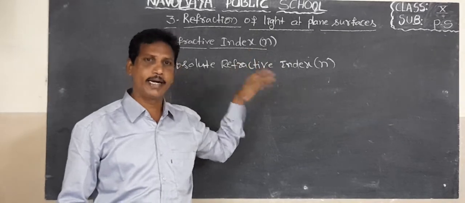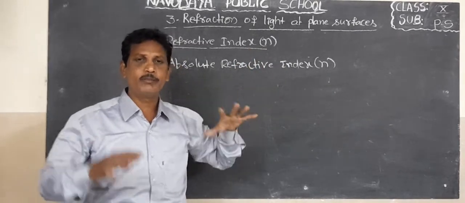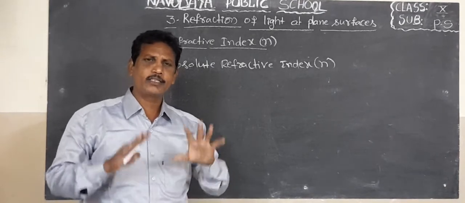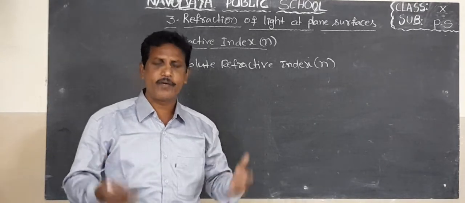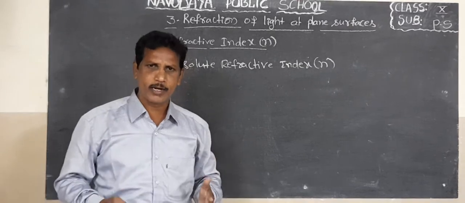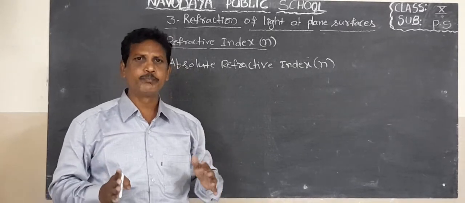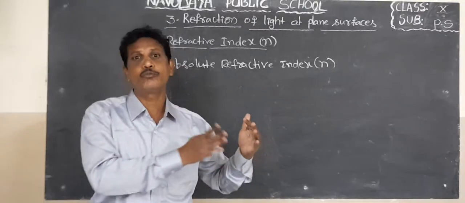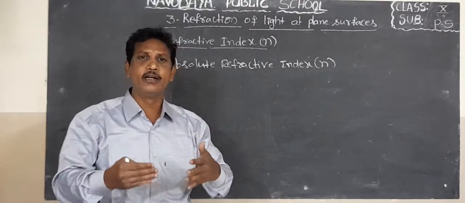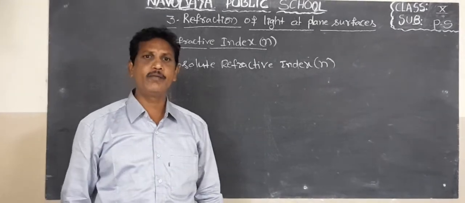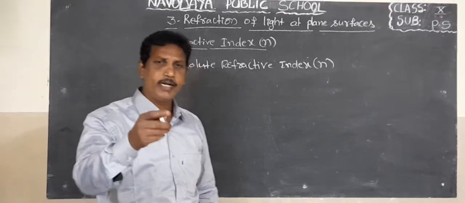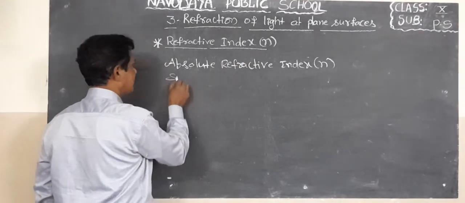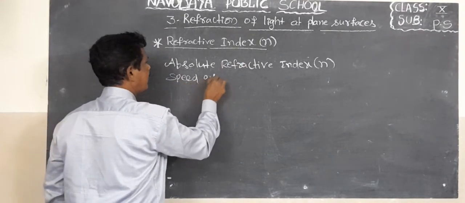What is meant by refractive index or absolute refractive index? The refractive index or absolute refractive index is defined as the ratio between the speed of light in vacuum to the speed of light in medium. Speed of light in vacuum.